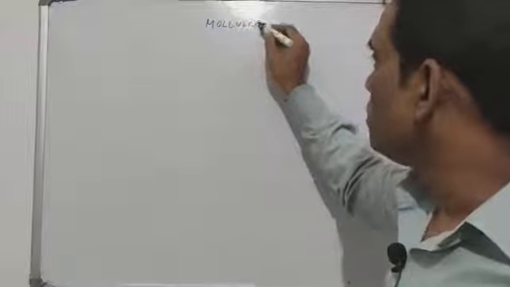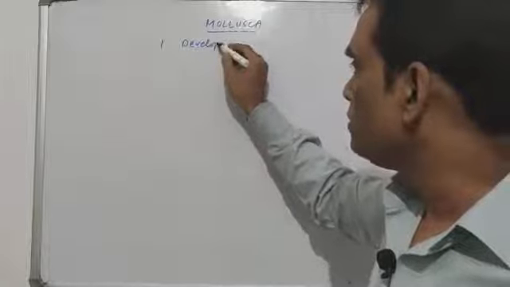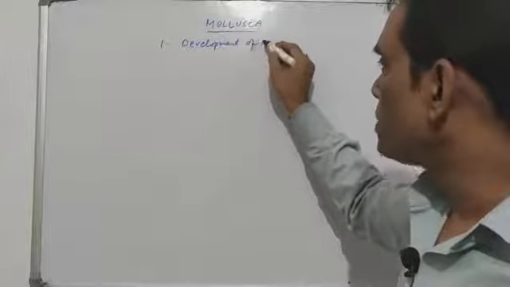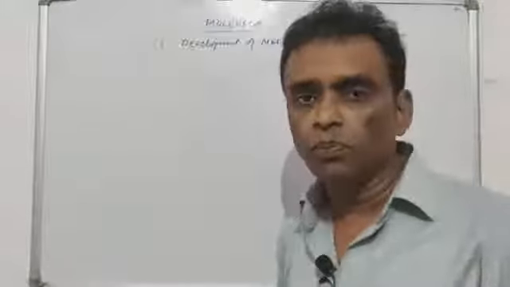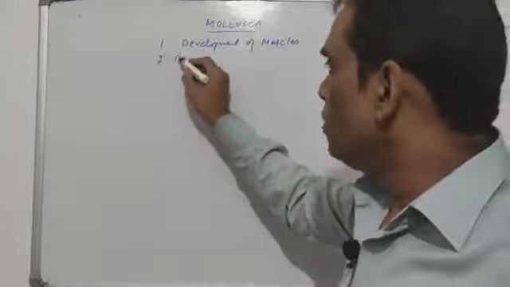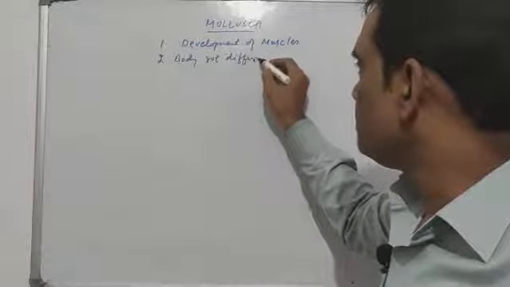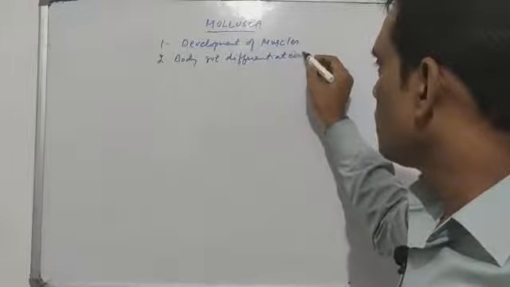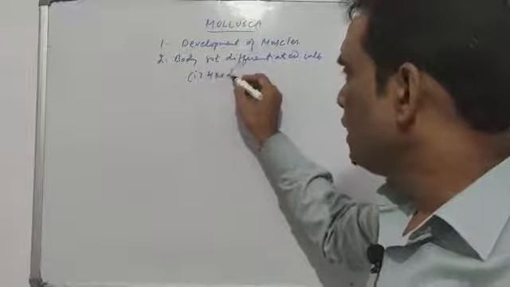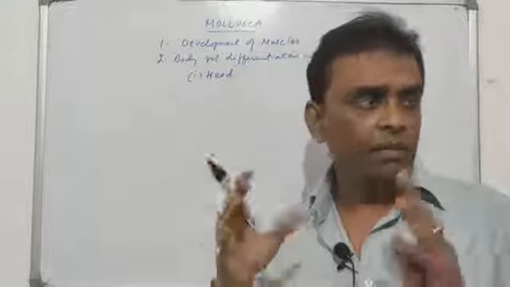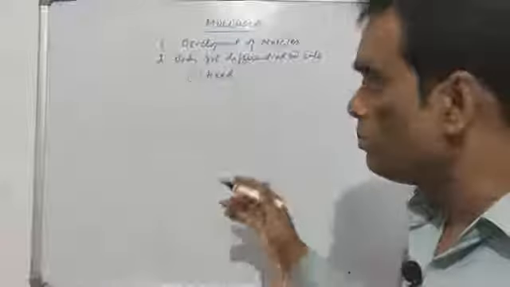Mollusca is the first group that showed the development of muscles. And you can clearly see that in this group, for the first time the body got differentiated into what is actually called the head, which contained the brain and the nerve cords, which led to the control of different body parts.